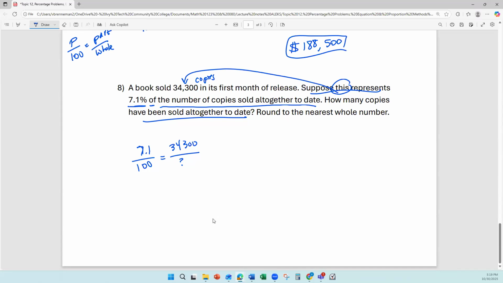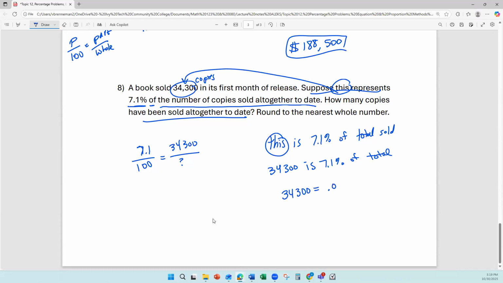We could take that equation. Instead of saying represents, say is 7.1% of, and I'll simplify that to total sold. This is the 34,300. So 34,300 is 7.1% of the total. And so then I can write an equation: 34,300 equals 0.071 times total.